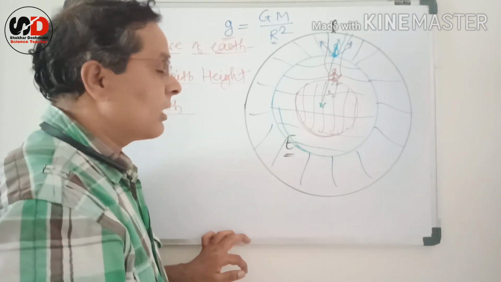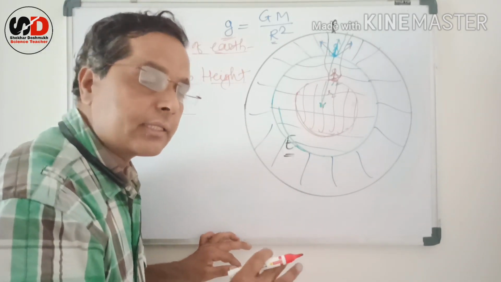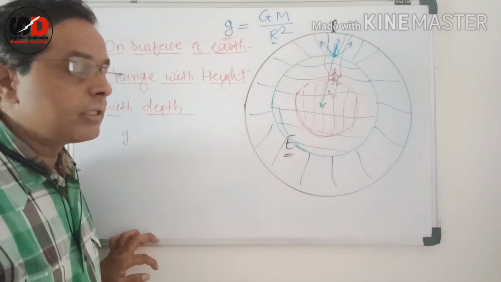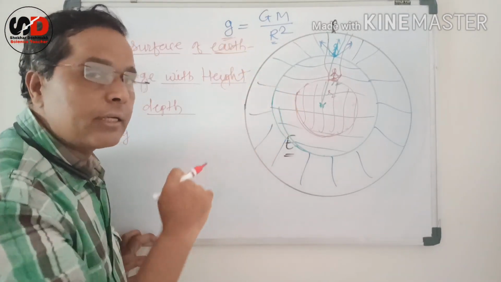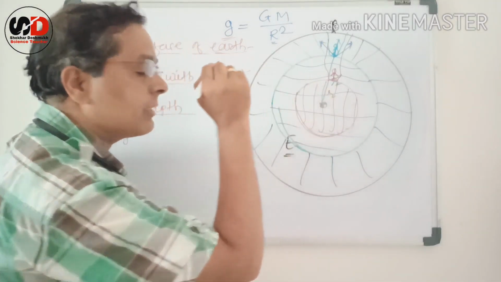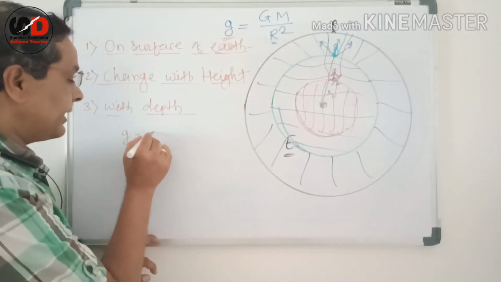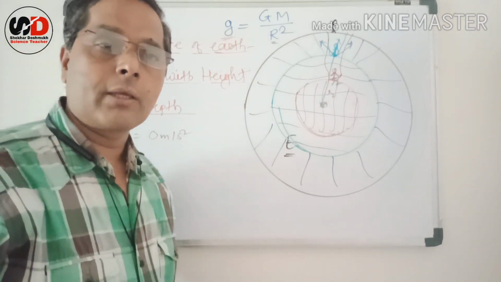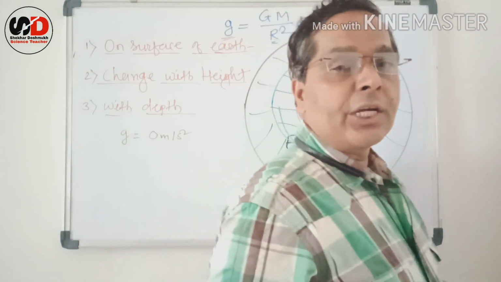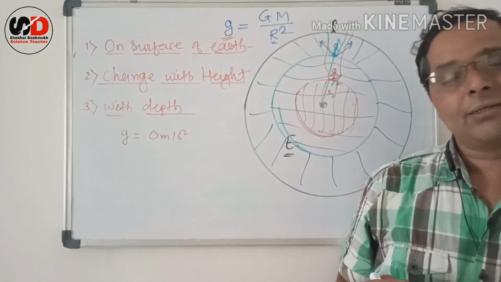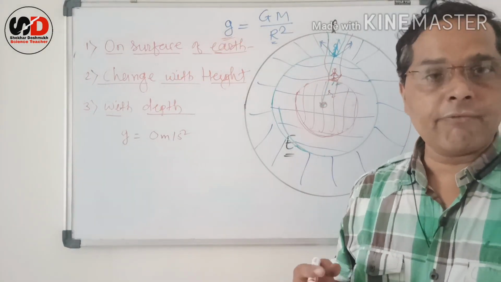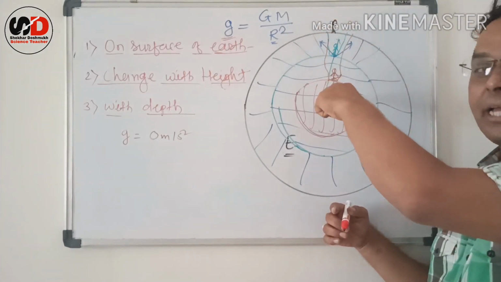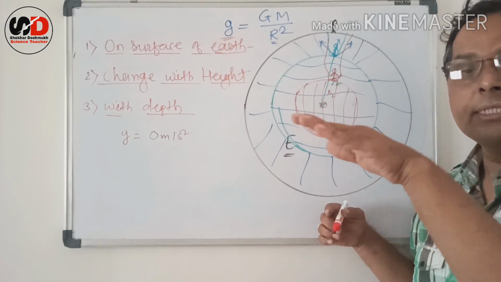Due to the combined effect of all these things, the value of g reduces as we go deep inside the Earth, and at the center of the Earth the value of g is 0 meter per second square. It is 0 only. But if we think about direction, gravitational acceleration is a vector quantity, and if we go deep inside, the direction is still towards the center of the Earth.